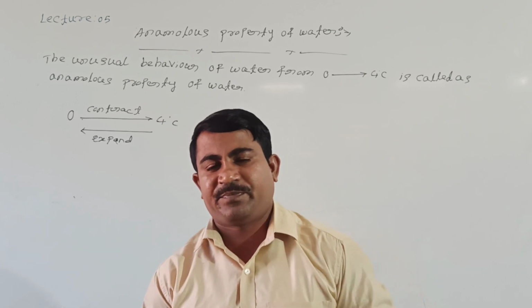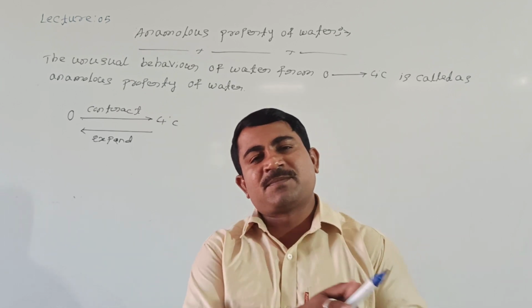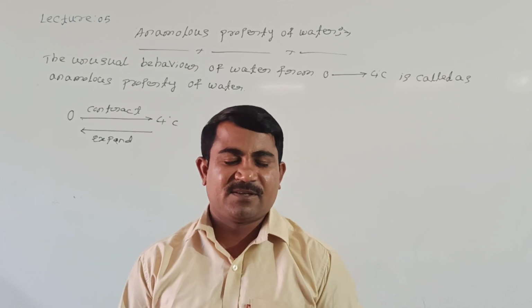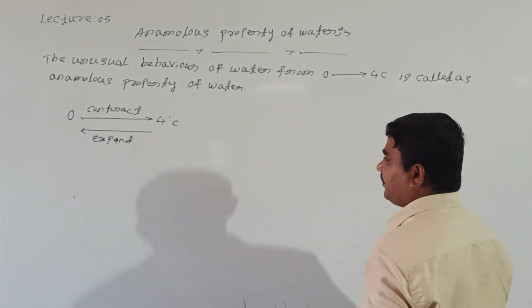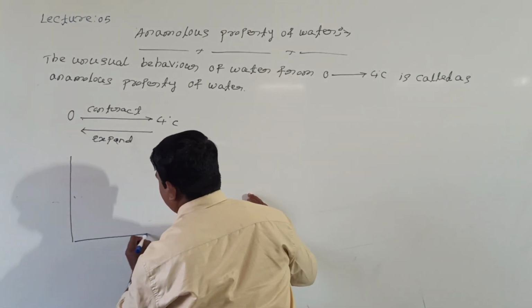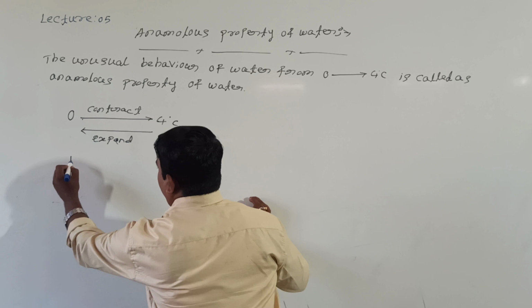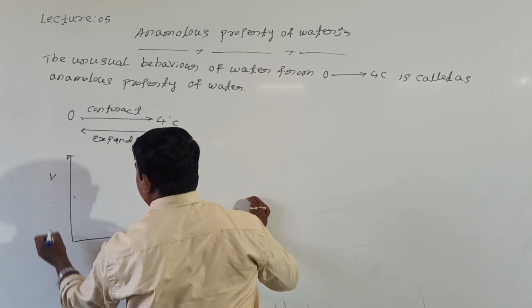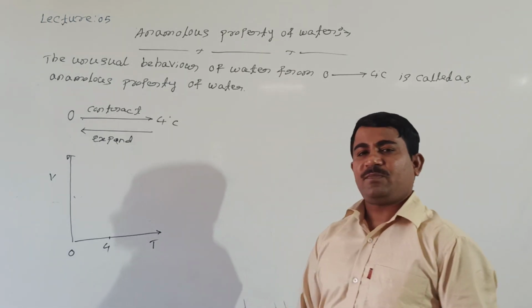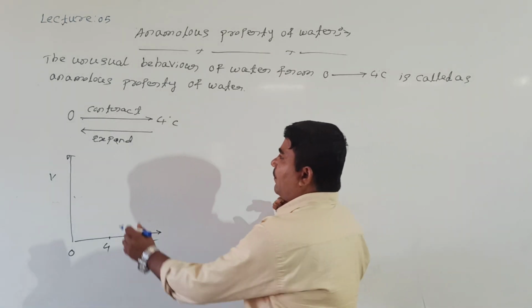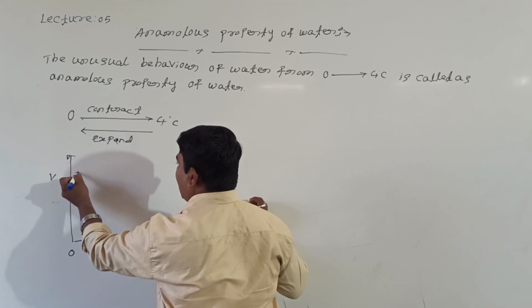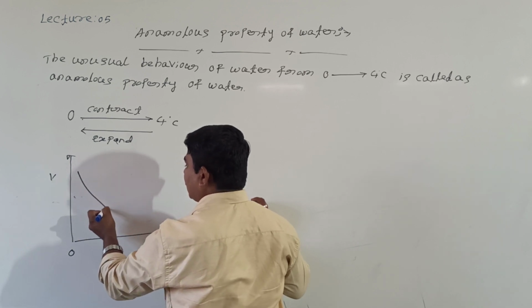If we heat the water from 0 to 4 degrees Celsius, it contracts. Contract means volume decreases. How does it decrease? Shall I take? When water is heated, here I will take the temperature along the x-axis and volume along the y-axis. I will take temperature 0 and 4 degrees Celsius. Look at it. When water is heated from 0 to 4 degrees Celsius, initially the volume decreases.